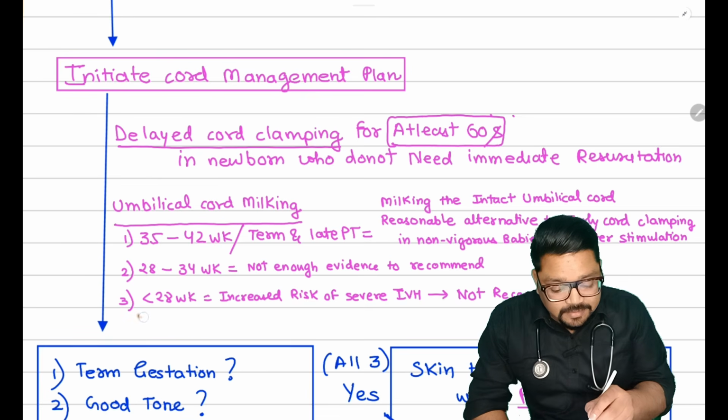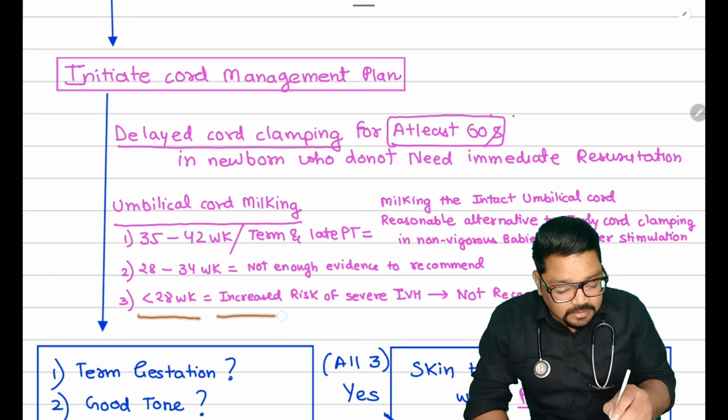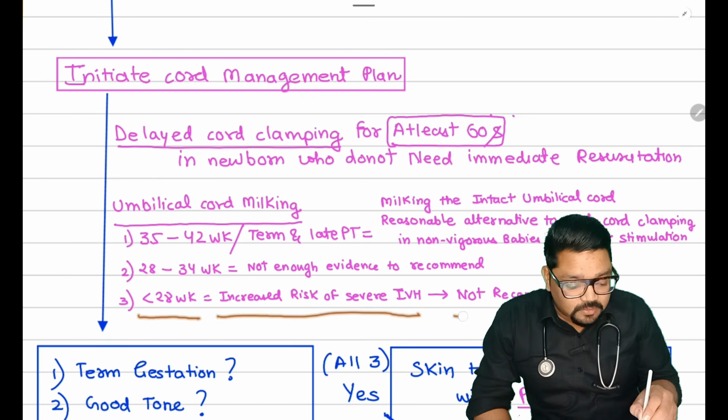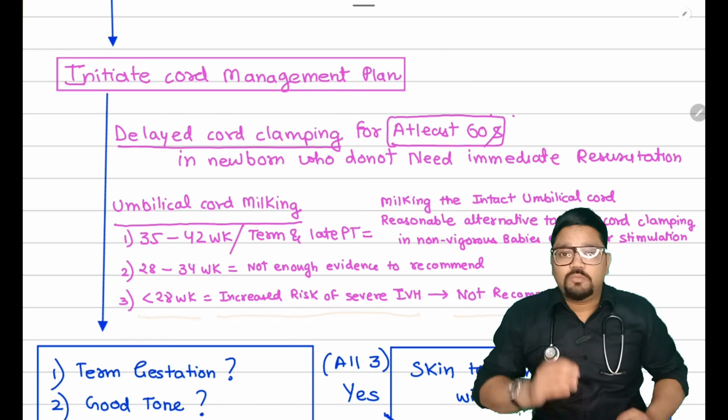And in less than 28 weeks, there is increased risk of IVH. So it is not recommended. All three should be the potential lines.